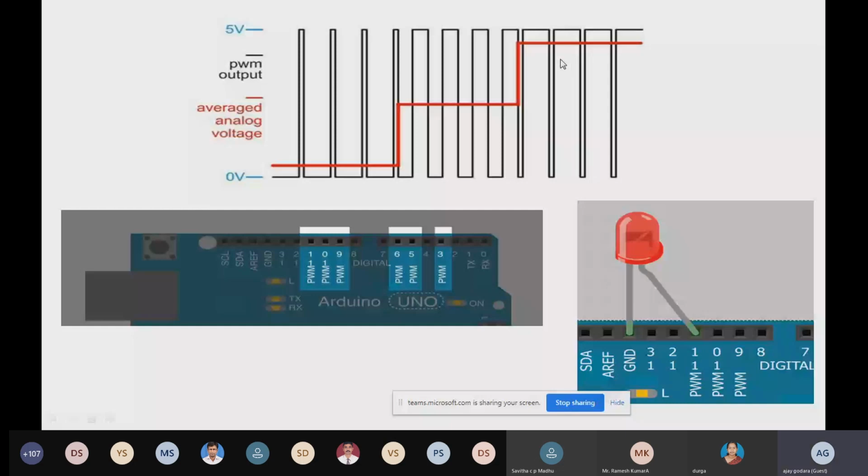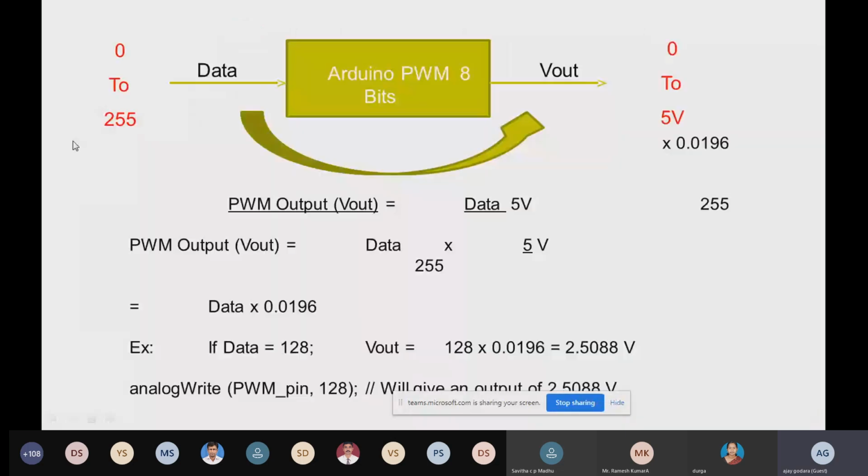So now you can see over here that the PWM pins are 3, 5, 6, 9, 10, 11. Only these pins you can use for analog output purposes. As I told you, the output we are going to write over here in the Arduino on analog pins, for that you have to write in the format of 0 to 255. That is 8-bit. 8-bit output you are going to write over here.